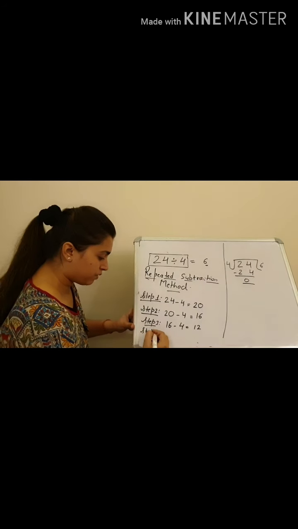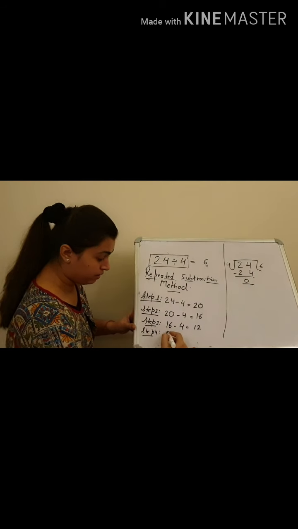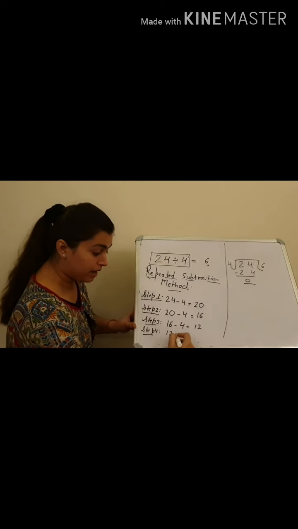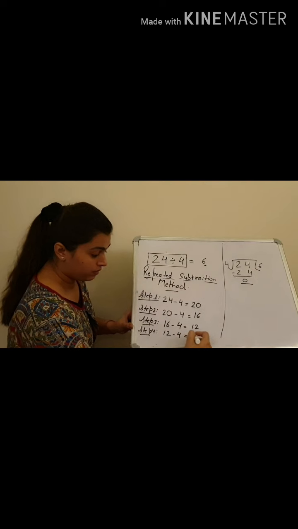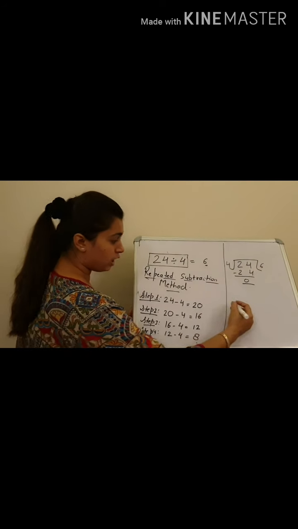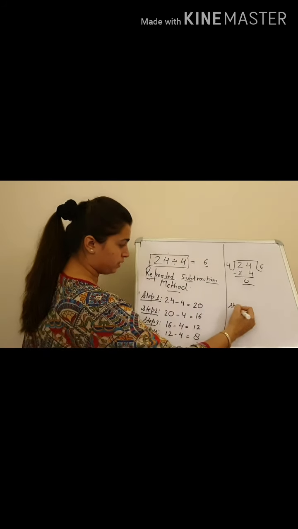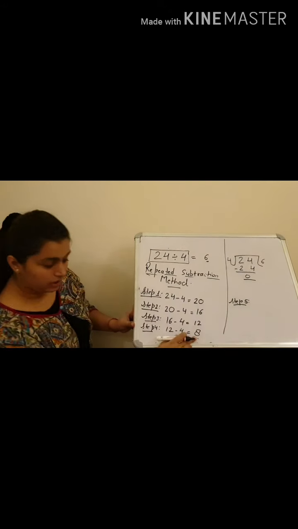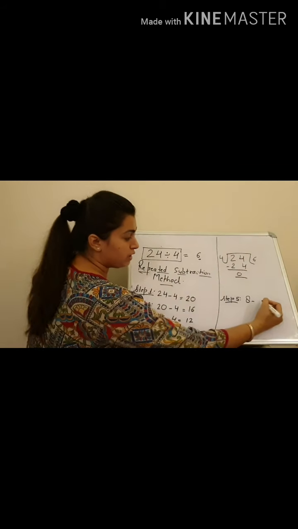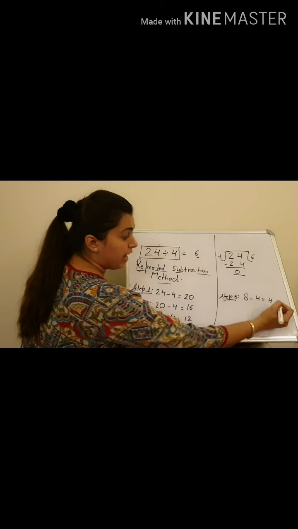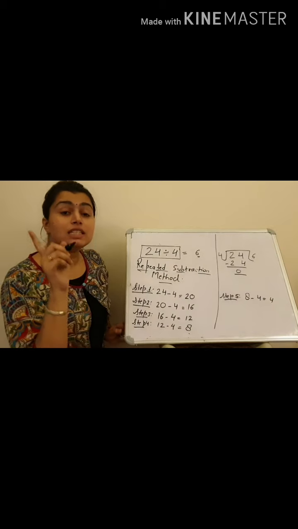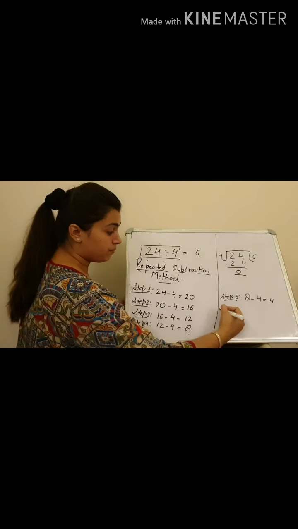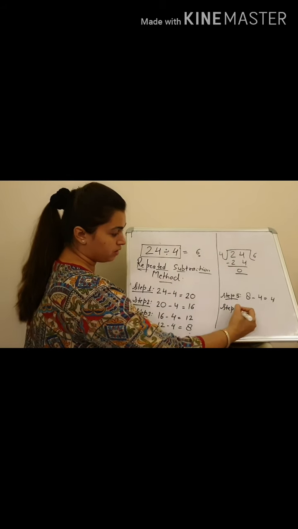Now step 4, 12 minus the same number 4 is 8. Now after step 4, step 5, 8 minus the same number 4, and we have to repeat this process till we get 0. After that we stop.